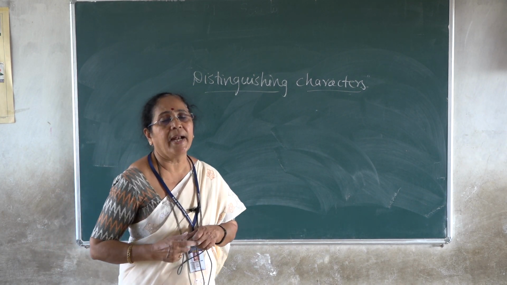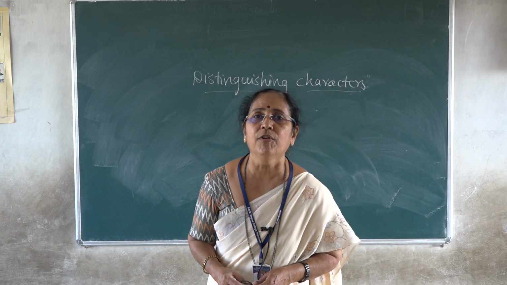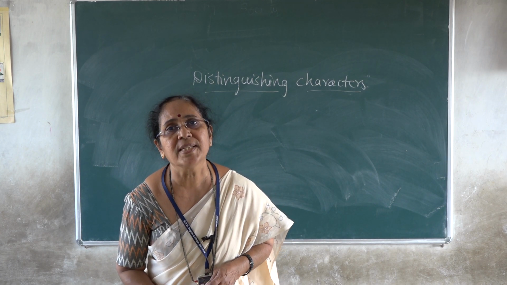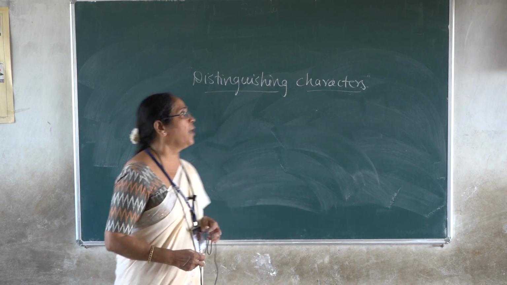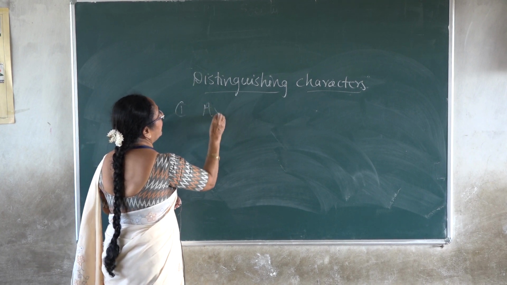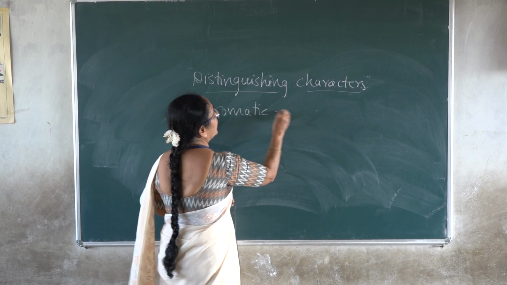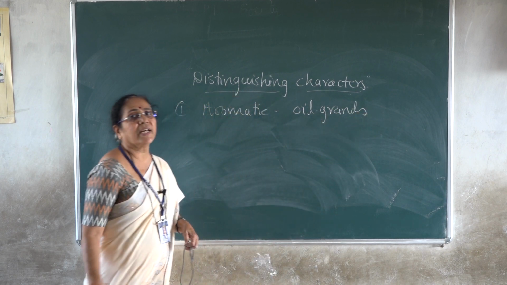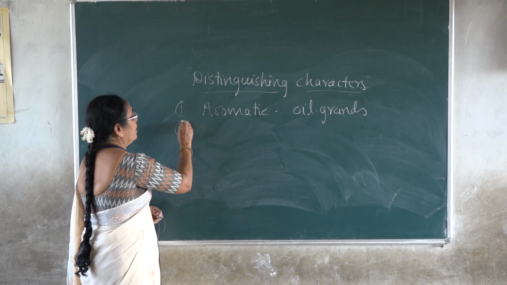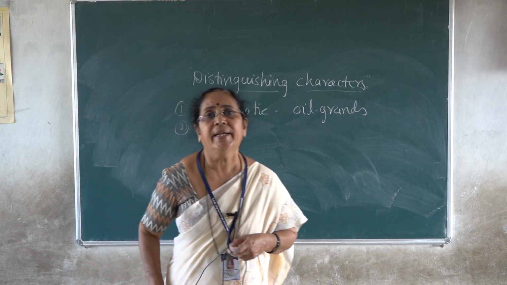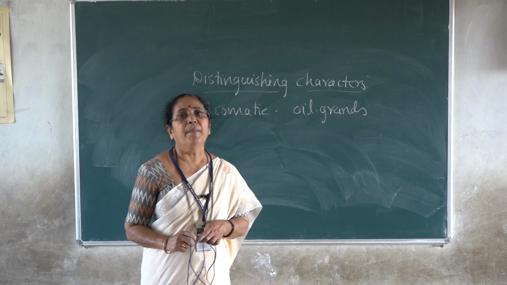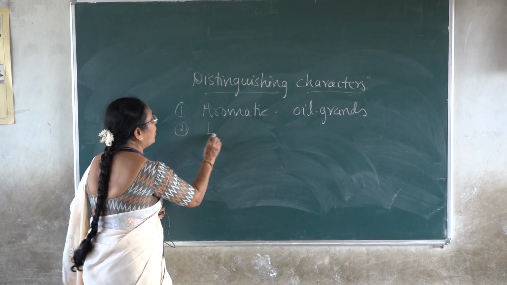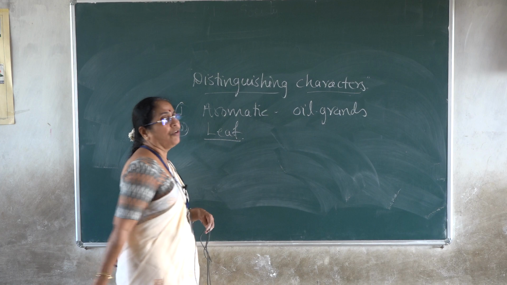The first and important character of the family, the distinguishing feature of family Annonaceae, is the presence of oil ducts in the plant parts. Because of that, the plant parts are slightly aromatic in nature. That is the important feature of the family. So the first one: the plant parts are aromatic due to the presence of oil glands, oil ducts. Secondly, the leaves of the plants are simple, petiolate, exstipulate, alternate, entire margin and unicostate reticulate venation. That is the leaf character. You can choose one important character and describe it in case of leaf.